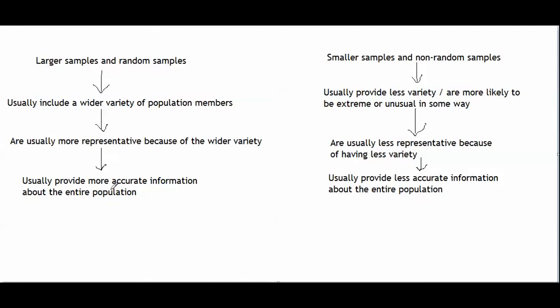But in actual research, no sample is perfectly representative. So the best you can hope for is a fairly representative sample. You want to have a good chance of getting a sample that's at least fairly representative so that you have a good chance of getting fairly accurate information about the entire population.